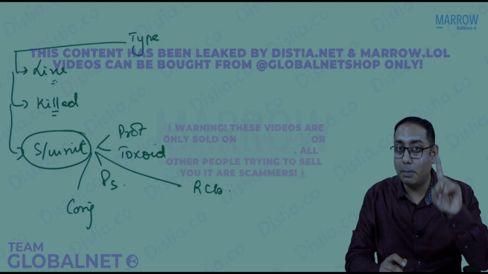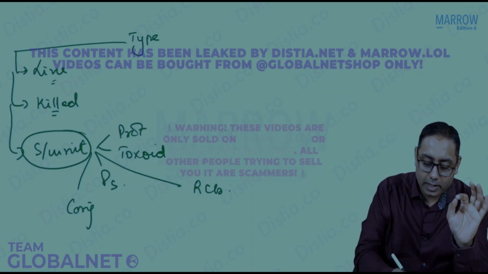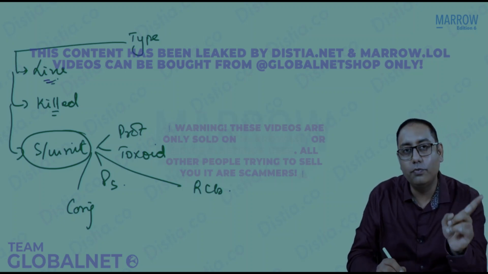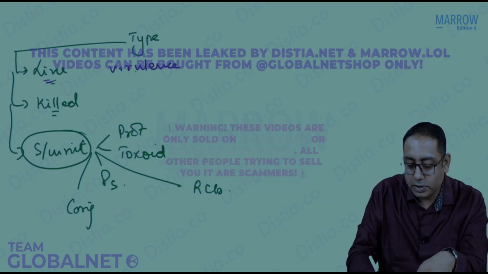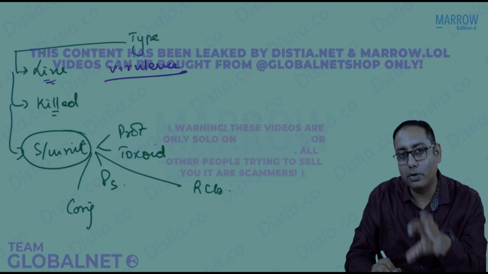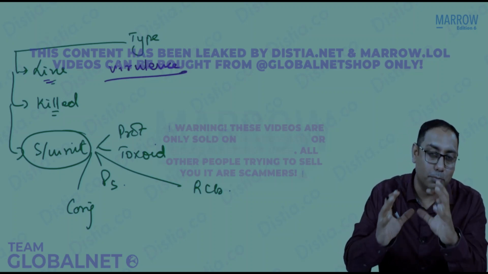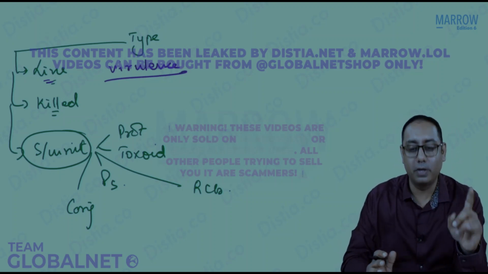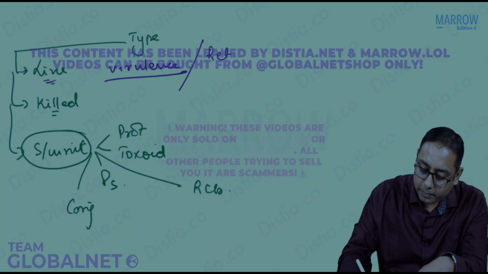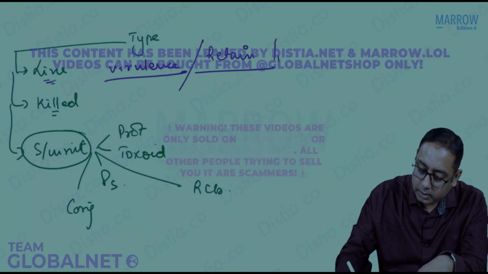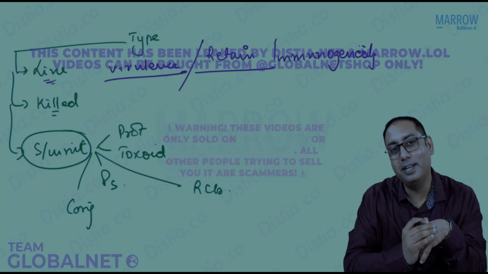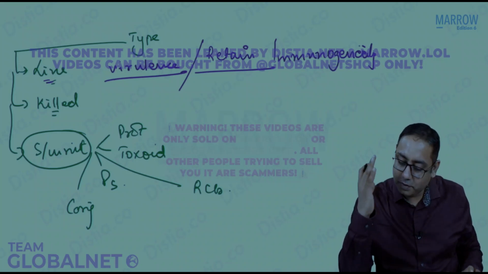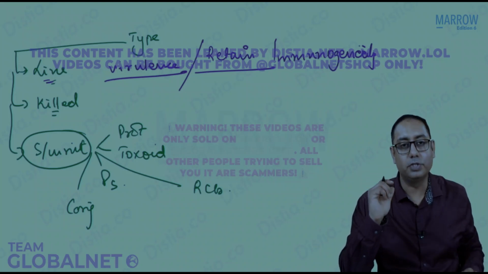Please remember, this is a frequently asked MCQ: in live vaccines, what do you finish off? You finish off the virulence. You can finish the pathogenicity also, but predominantly, the most important thing is you finish off the virulence and you retain the immunogenicity. What is virulence, beta? Virulence is the killing power of the disease. So you finish off the virulence and retain the immunogenicity.